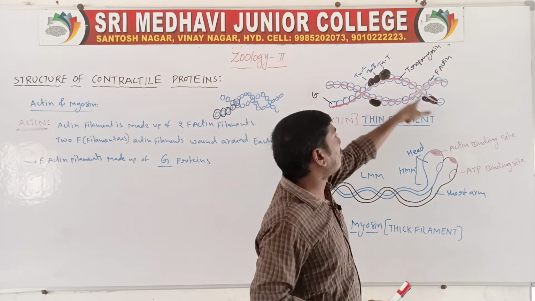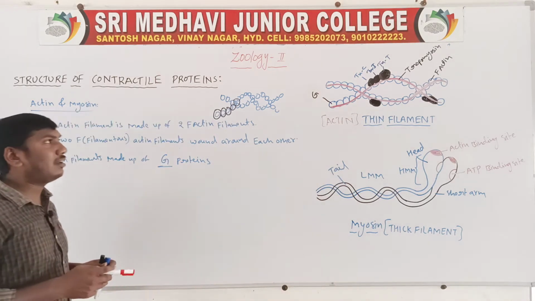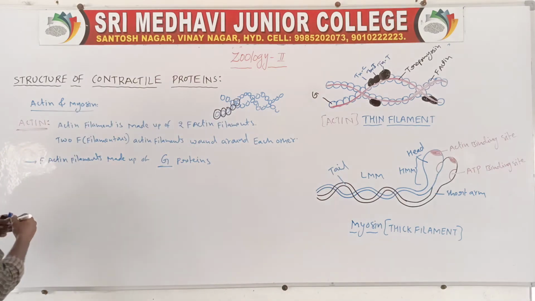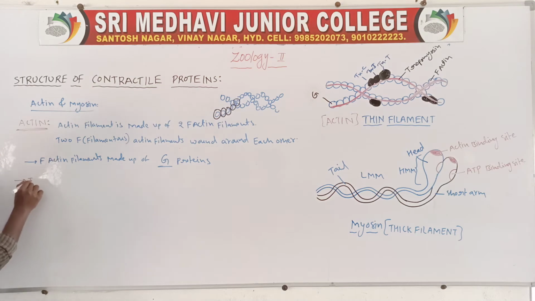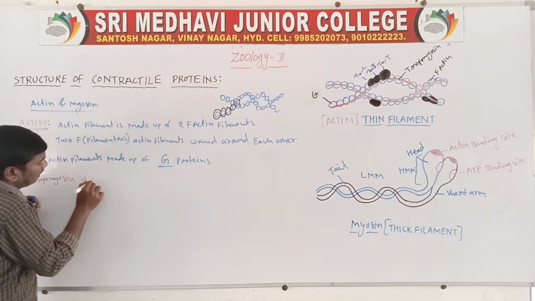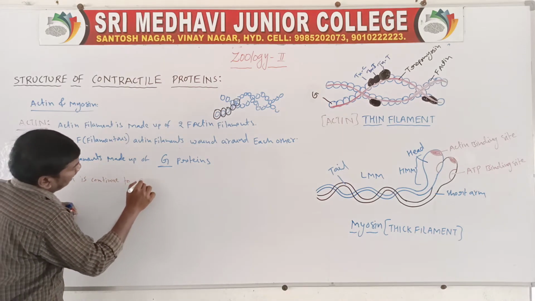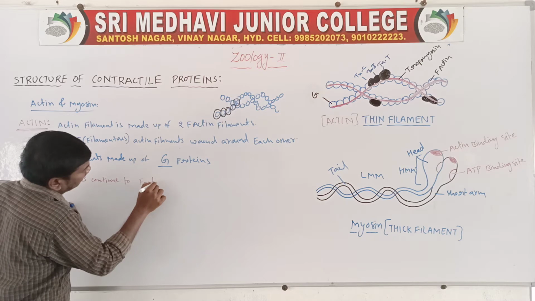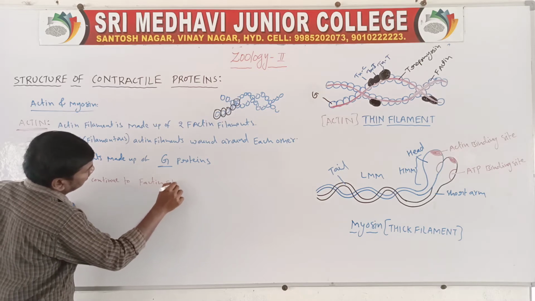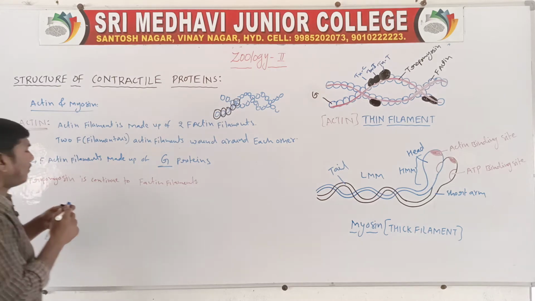Next, another protein on these F-actin filaments is tropomyosin.